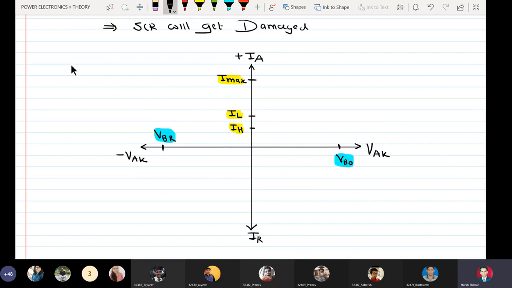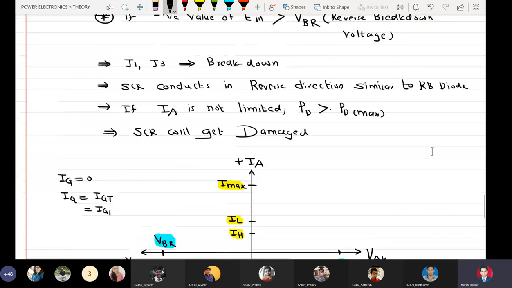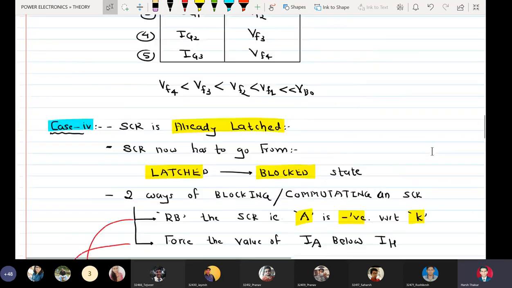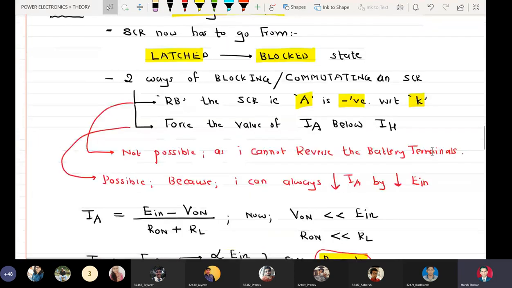And then we have the family of curves. We have Ig equal to 0, we have Ig equal to IGT equal to Ig1, 2 and 3.